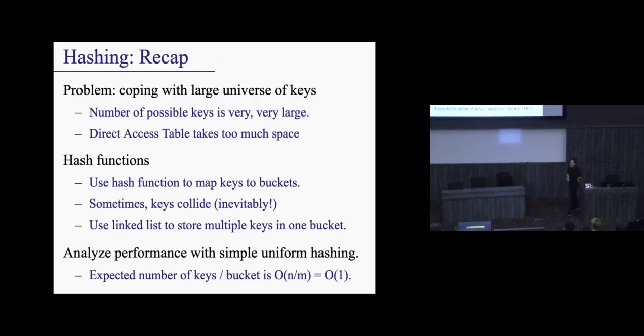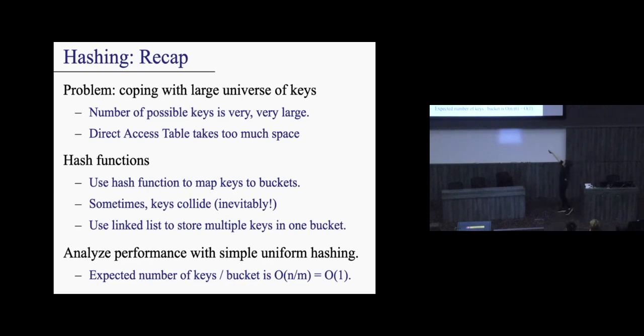Okay, so let me do a quick recap. A few things I want you to take note of. Usually when we hash things, the number of possible keys is very large. We don't want a table that can accommodate all of them, because likely we won't be storing all of them anyway. So using something like a direct access table, in other words, a table that potentially stores all of the items, is way too much space. We don't want this.